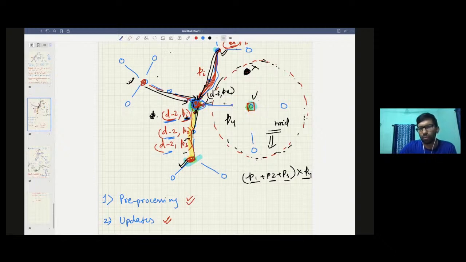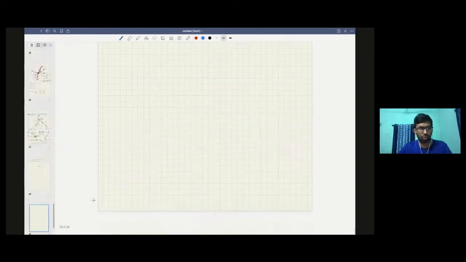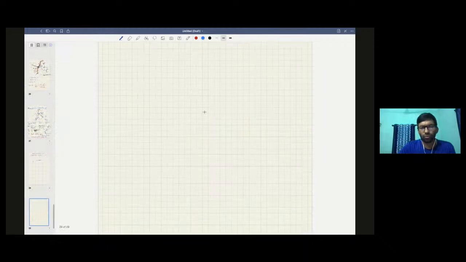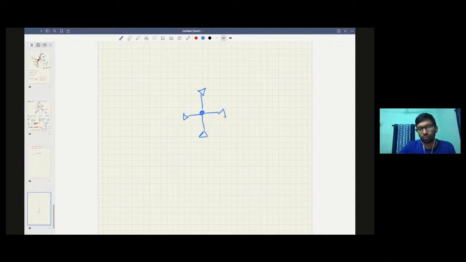So if you have a centroid tree like this, there are three kinds of paths. This is not clear, so let's use another slide here. In the centroid tree you can have three kinds of possible paths. If there are updates somewhere here, some updates somewhere here, and some updates somewhere here, all these updates, and there is a query here.